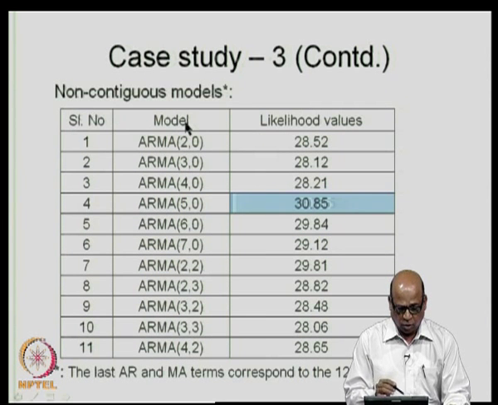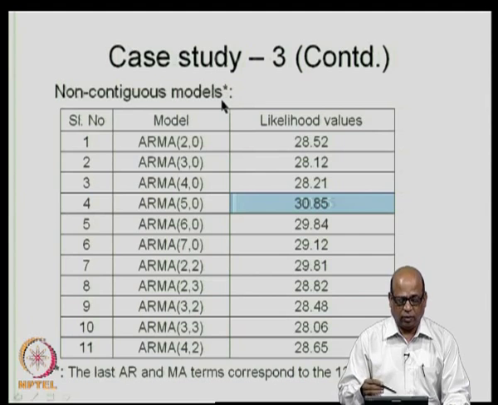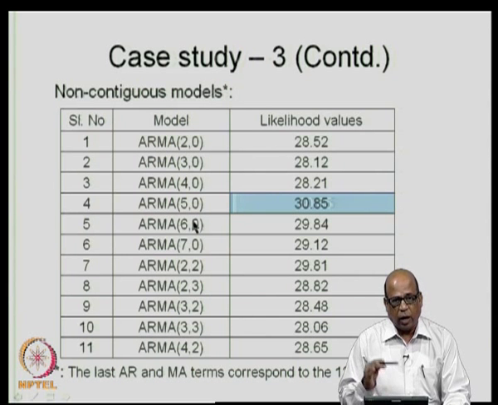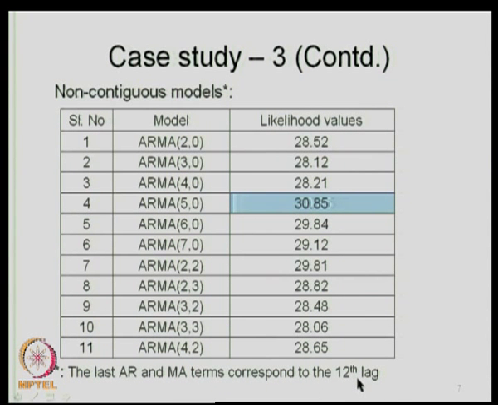Similarly, for the non-contiguous models, this is what I discussed in the last lecture. So, let me go a bit fast. ARMA 5,0 turns out to be the best model in terms of the likelihood values. Now, in the contiguous models, if you recall, the last term we included was the 12th lag. So, the last AR and MA terms correspond to the 12th lag. This I have explained in the previous lecture.